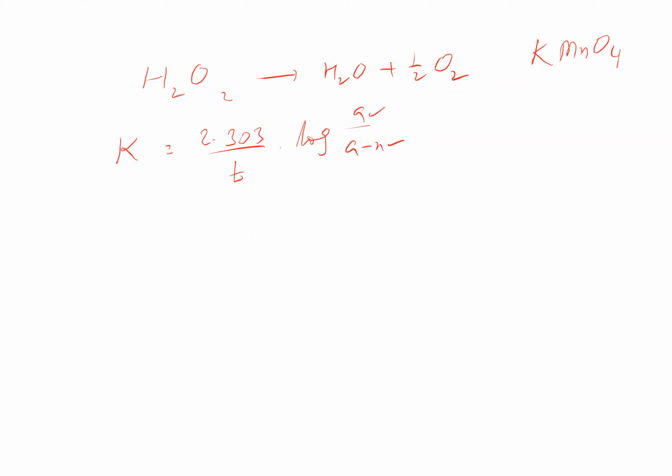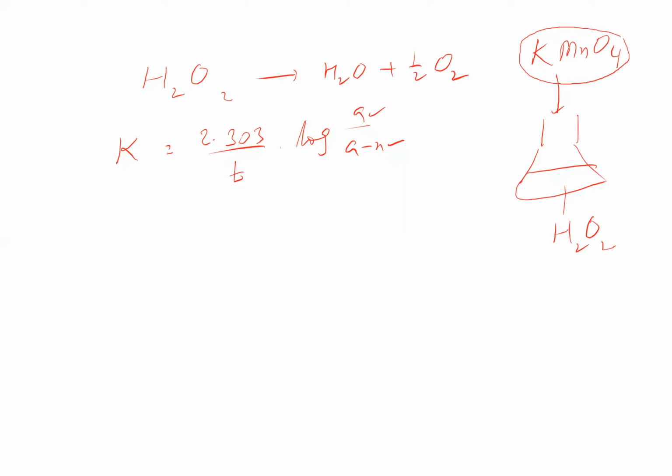Suppose we are talking about H2O2 titration. Initially, how much permanganate is required? You are titrating H2O2 using permanganate. So we require the initial concentration of H2O2 and the final concentration of H2O2 after a time t. Because potassium permanganate reacts only with H2O2, we can take the volume of permanganate used as directly proportional to the amount of H2O2 present at a given point of time.